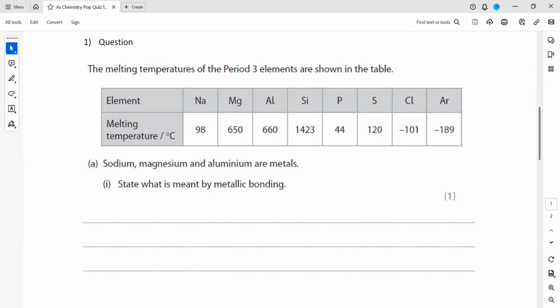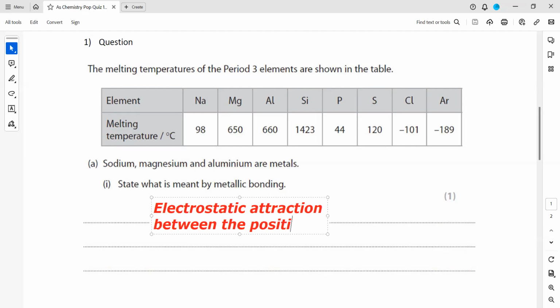What is metallic bonding? Metallic bonding is an electrostatic attraction between the lattice of positive ions and the delocalized electrons. The term electrostatic, whenever we talk about force between charges, we call that force electrostatic. So electrostatic attraction between the positive ions and the free electrons. That's known as metallic bonding.